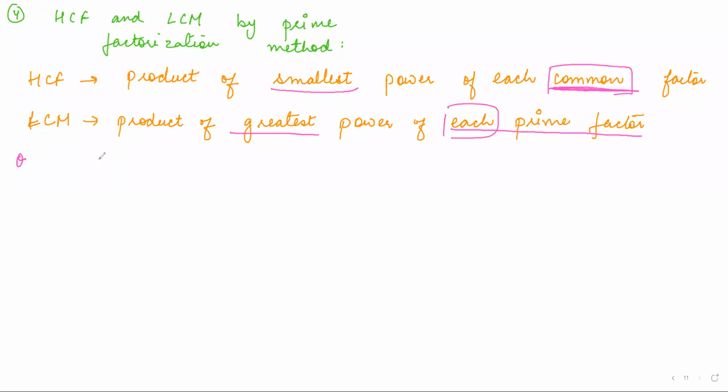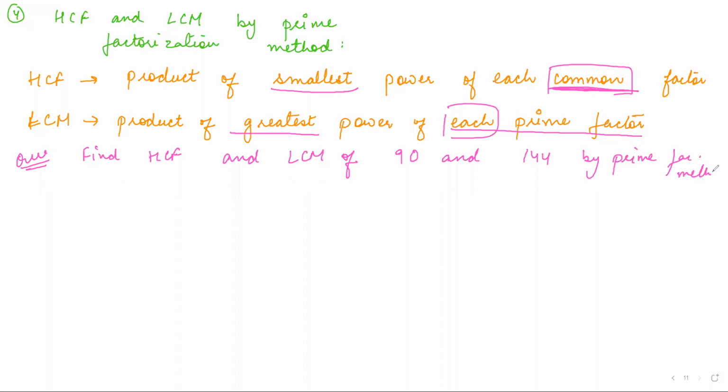Now an example question can be this. Find the HCF and LCM of 90 and 144 by the prime factorization method. So how do we do it? You do prime factorization. For 90, start from 2 into 45, then 5 into 9, 3 into 3, 3 into 1.